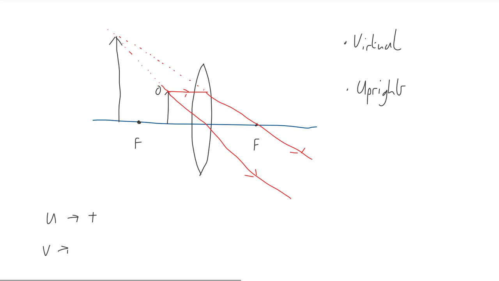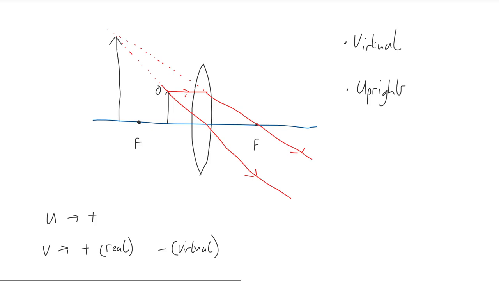The value of v, that is the distance from the lens to the image, is positive if the image is on the opposite side to that of the object. In other words, for all the examples I have shown you, v is positive if the image is to the right of the lens. Conversely, v is negative if the image is on the same side as the object. In other words, on the left in all of my examples.